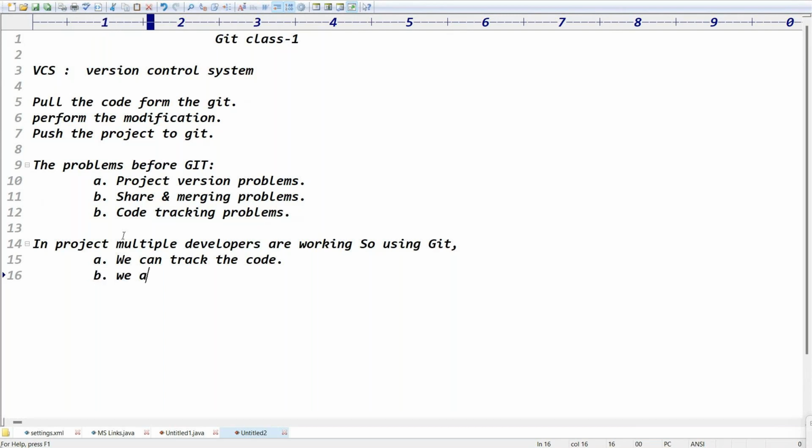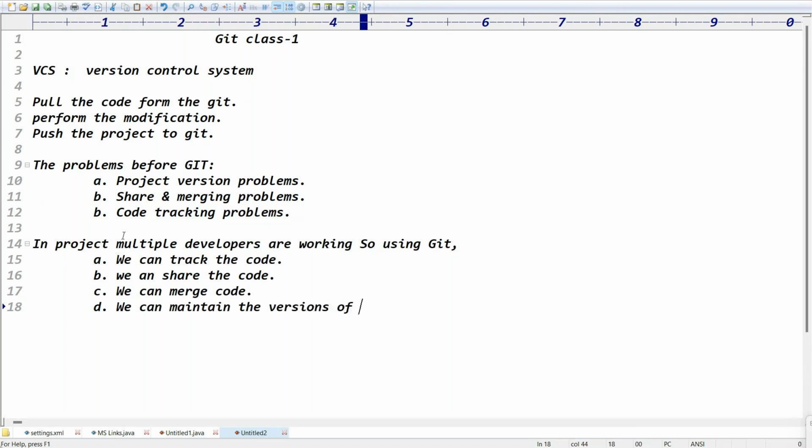We can share the code. We can track the code. We can share the code. We can perform the merge of the code between the multiple developers. We can merge the code, and we need to maintain the versions of the project, right? Versions of the project.